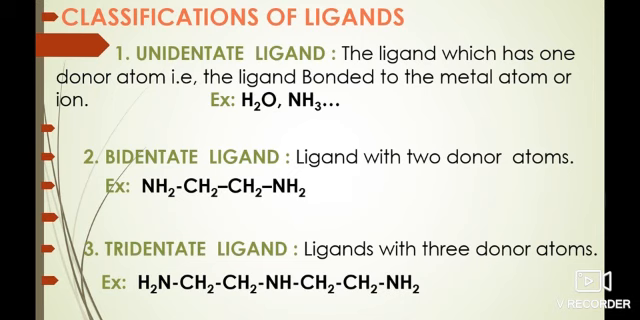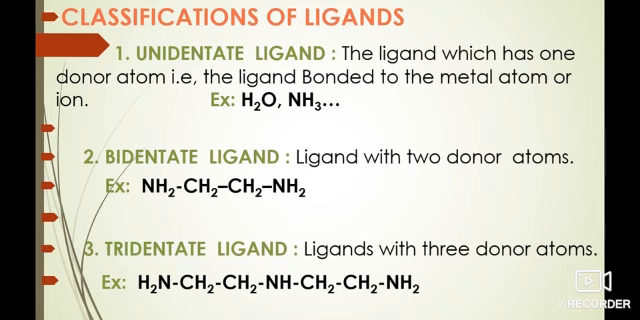Based on the number of donor atoms, ligands are classified into five types. One is unidentate ligands. The ligand which has one donor atom, that is, the ligand bonded to the metal atom or ion through one donor atom. In H2O, oxygen is capable of donating the pair of electrons. In ammonia, nitrogen is capable of donating the pair of electrons.